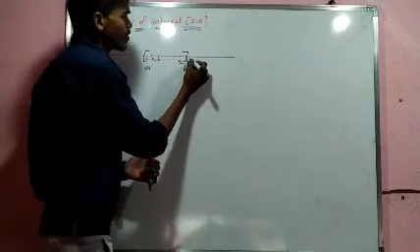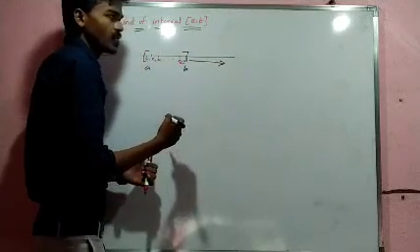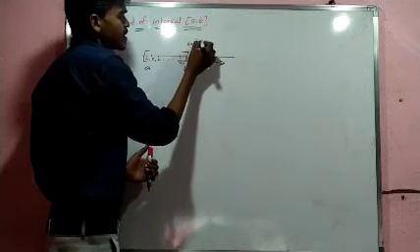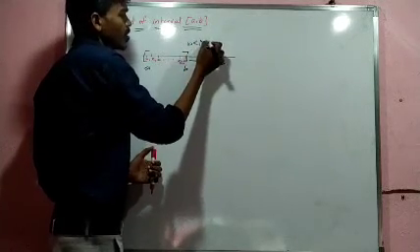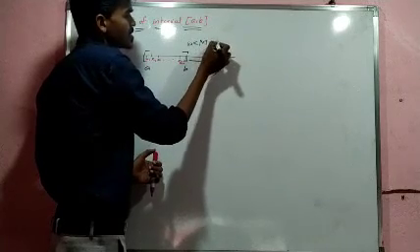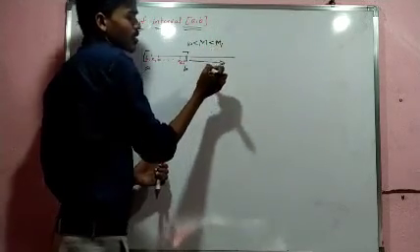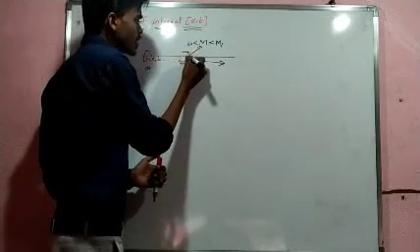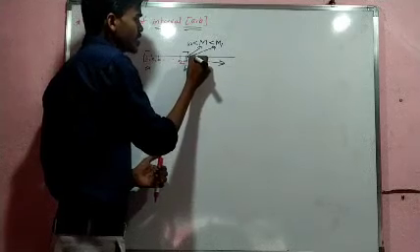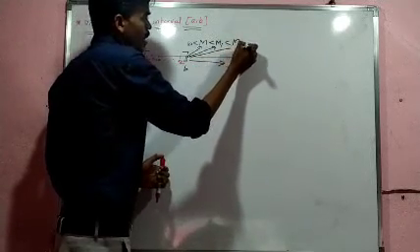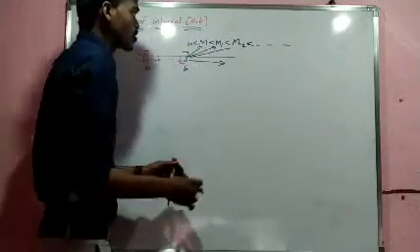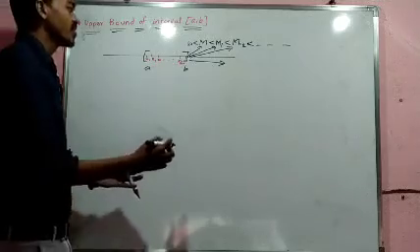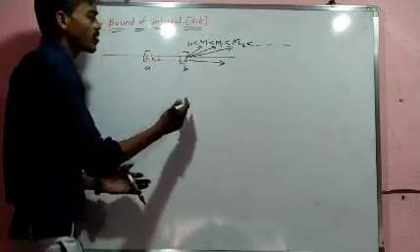There are also many more numbers greater than B, such that B is less than capital M, and M is less than another greater number capital M1, again another number M2, and so on. That type of number we call an upper bound of the interval.